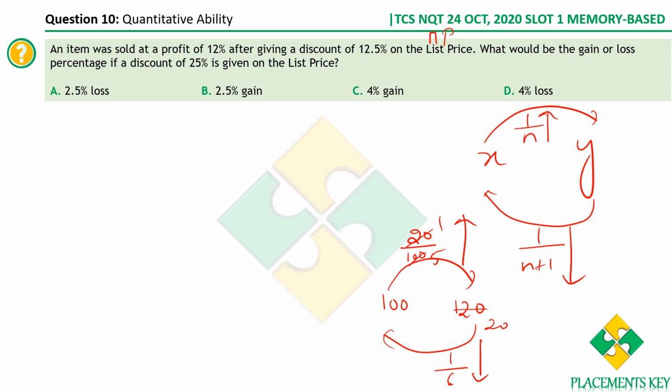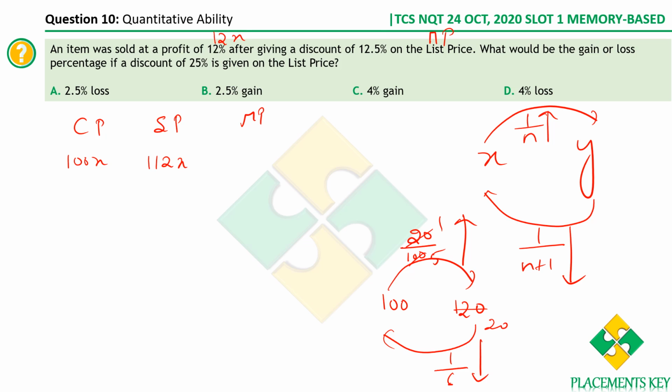An item was sold at a profit of 12%. So let me take cost price, selling price, and mark price. They have told that there's a profit of 12%. So let me assume the cost price to be 100x. Profit of 12%, so 12% of 100x is 12x. Therefore, the selling price is supposed to be 112x. Only then will he get a profit of 12x, right? So we get 112x.